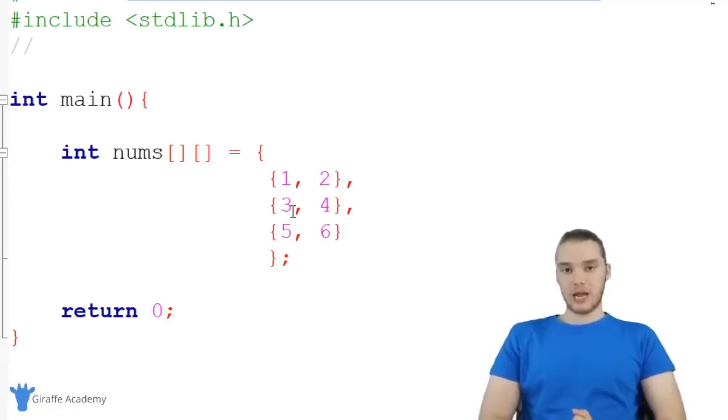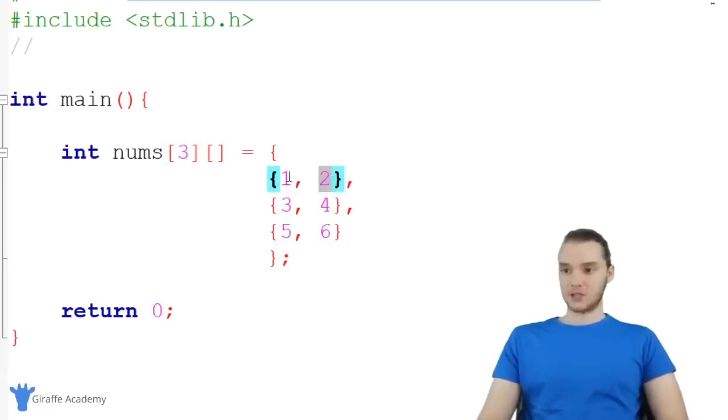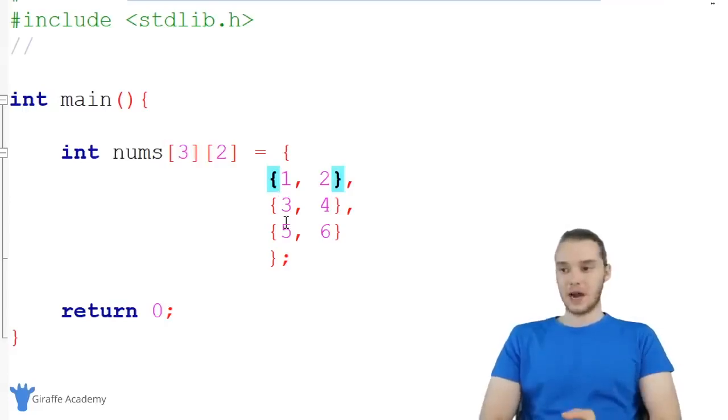So whenever we create a two-dimensional array like this, we always have to specify the number of elements and then the number of elements inside each array. So in our case, we're gonna have 1, 2, 3 elements in the array, and each array has 2 elements inside of it. So it's gonna look like that. So we would say 3 and then 2. And that's basically how we create it.